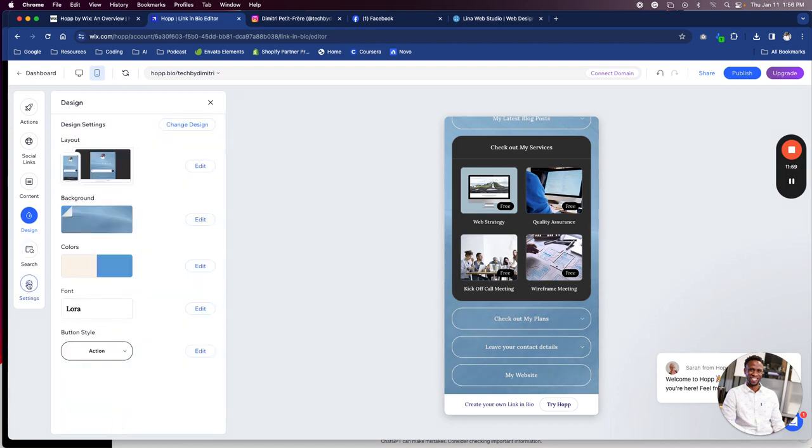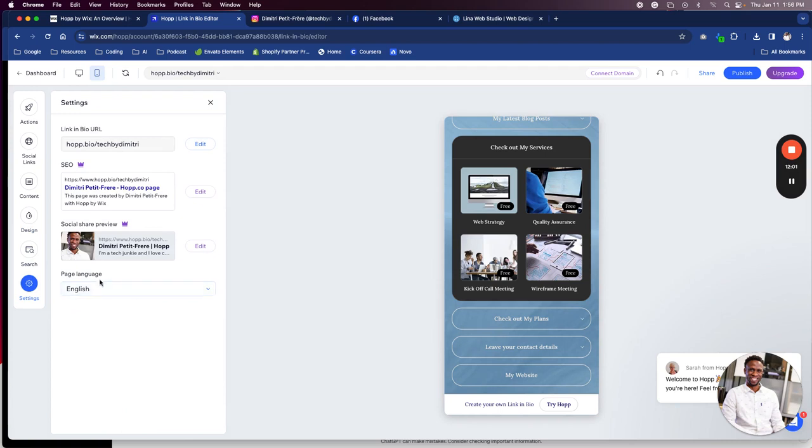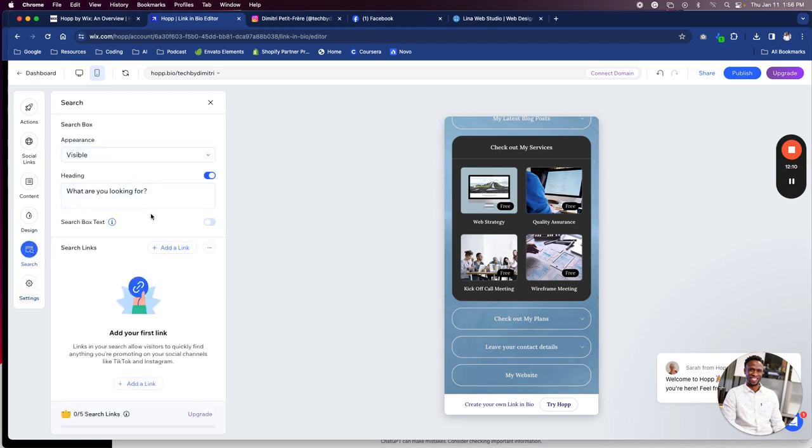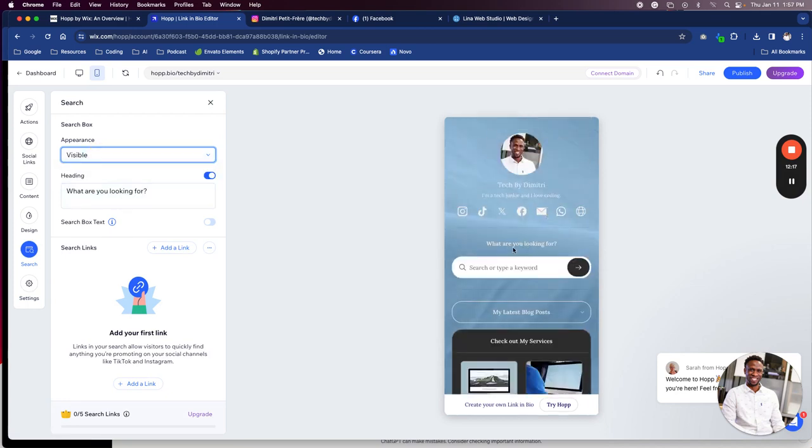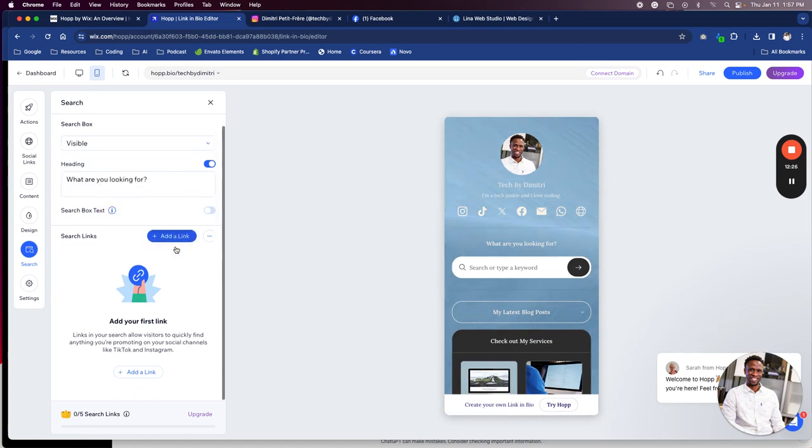So based on what I'm seeing here, you'll see that we can set the language, the social preview. We can edit if we were to upgrade, as well as the actual meta description. We can affect the actual search as far as visibility, hidden. What are you looking for? We can change this text right here, which is pretty cool. Search box text. Hold on, what does this say? Gray blocks hold the text in the search there. Add search links in your search. I'm not gonna add this now, but this is a pretty cool feature.